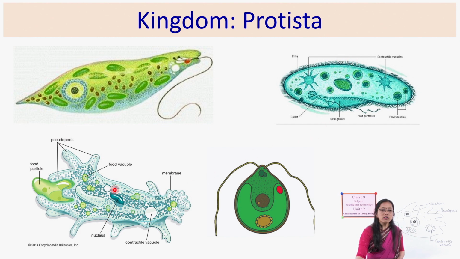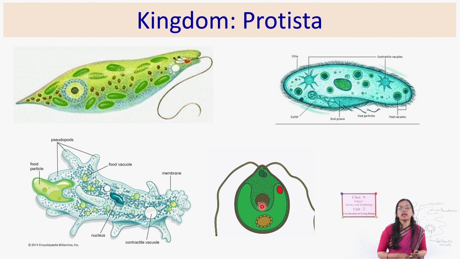And another one, just now I have drawn here, this is amoeba which has pseudopodia which help in locomotion. And here this is Chlamydomonas. It has flagella, it can move from one place to another place with the help of flagella, and it has chlorophyll which can photosynthesize food. So in this way they have various types of nutrition as well as perform locomotion through various organs.